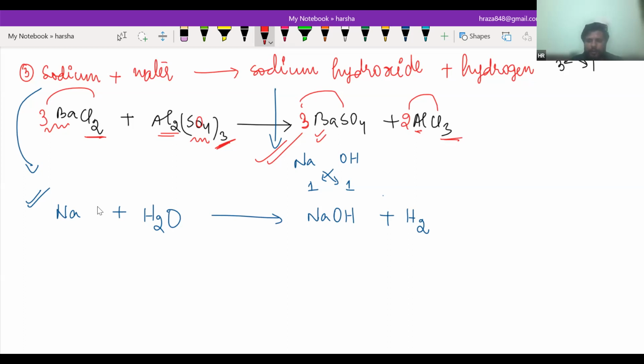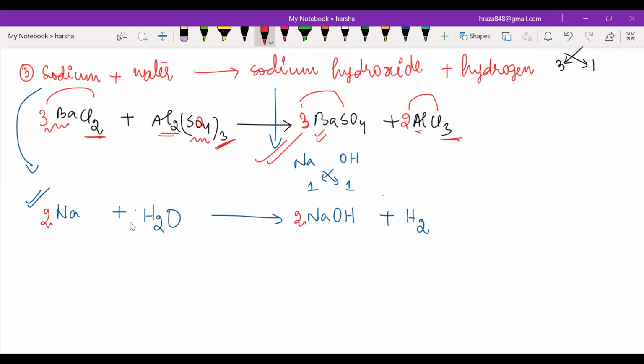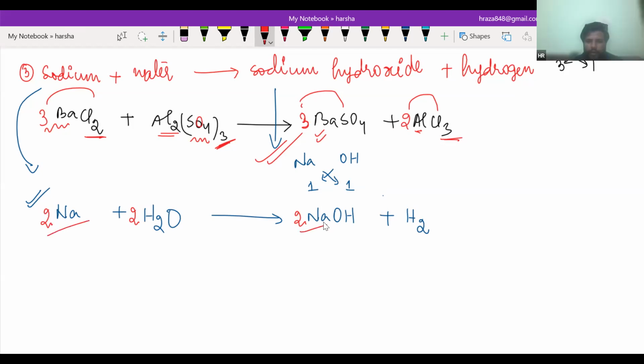Okay, sir. So multiply NaOH by 2. Then multiply H2O by 2. It's balanced now. Very good. So basically 2Na, 2Na. Now focus on oxygen, 2 oxygen, 2 oxygen. Now focus on hydrogen: here 2 hydrogen plus 2 hydrogen, 4 hydrogen.